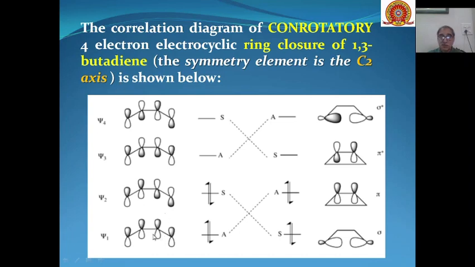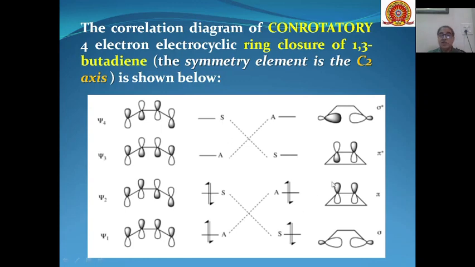So these are the four molecular orbitals of 1,3-butadiene, and we can see under thermal conditions, two electrons are present in this orbital and two electrons are present in this orbital. On the basis of C2 symmetry, this psi1 is antisymmetric, psi2 is symmetric, psi3 is antisymmetric, psi4 is symmetric.